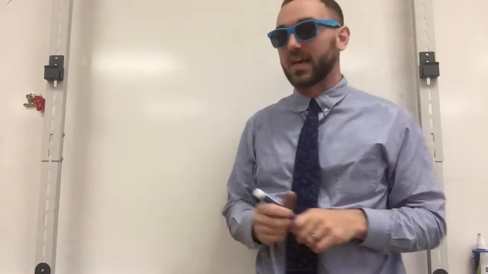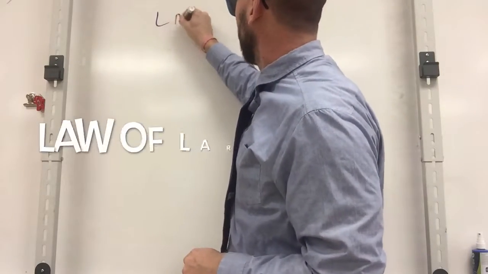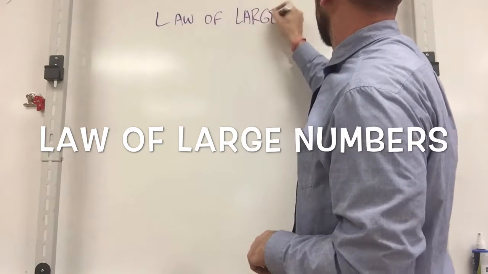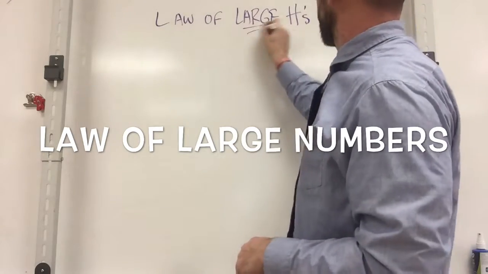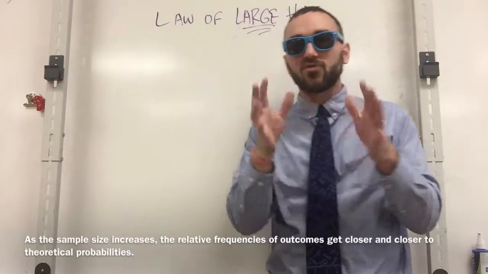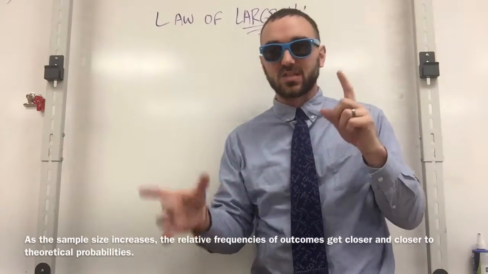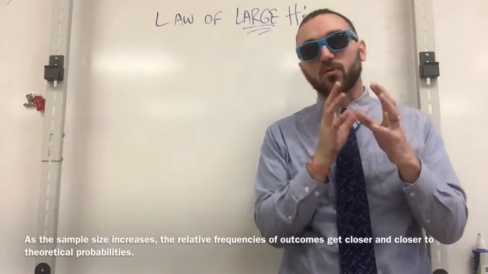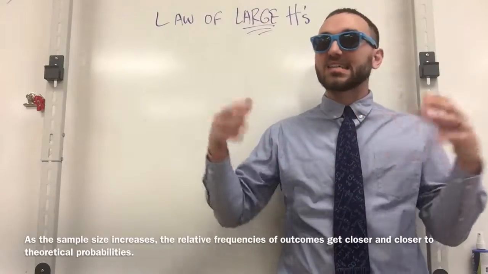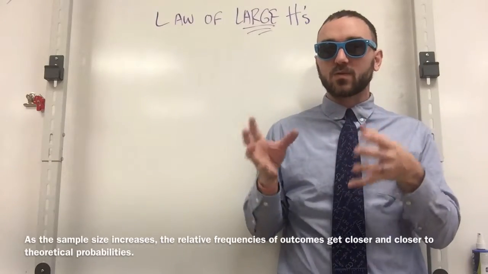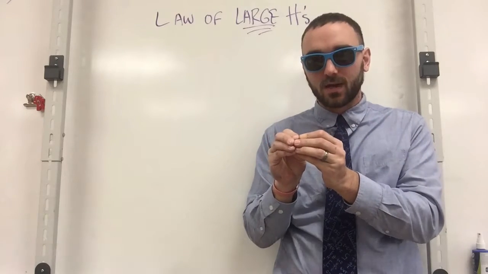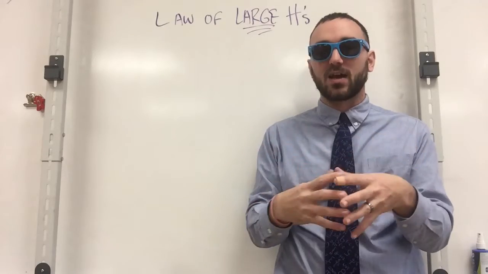Okay, the next thing we're going to talk about is this idea of the law of large numbers. Law of large numbers. And the law of large numbers states this: as the sample size increases, the relative frequencies of the outcome gets closer and closer to the theoretical probabilities that would occur. Okay, so I'm going to repeat that again. So as the sample size increases, the relative frequencies of the outcomes gets closer and closer to the theoretical probability of an event occurring. Okay, so to do this, I'm going to illustrate it via an example.